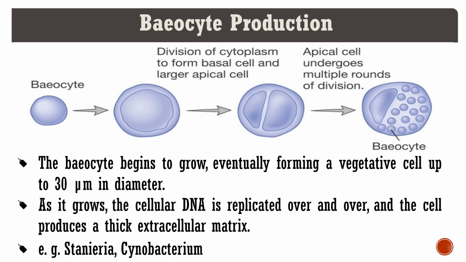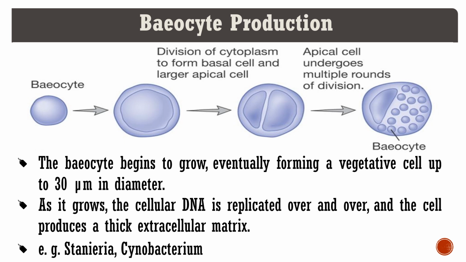Likewise, in oocyte production, there are small tiny oocytes. Eventually, they form a thick matrix around the cell. Now, the cell inside divides and produces two types of cells: the basal cell and the apical cell.